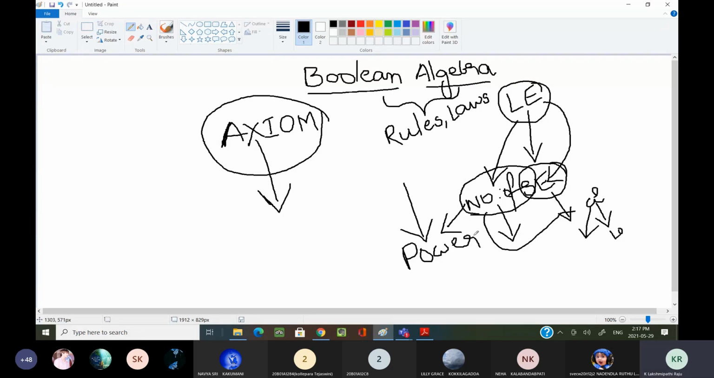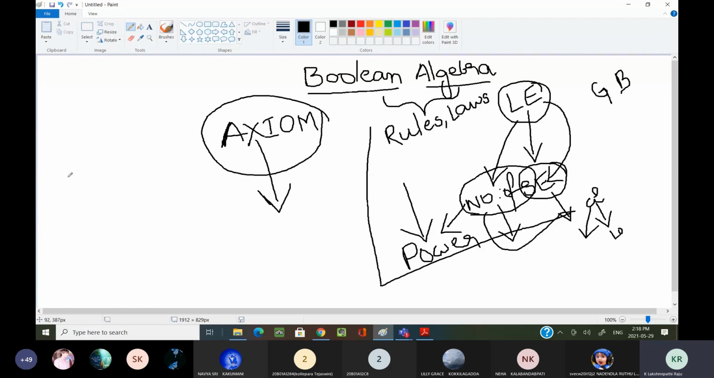All those advantages are there to reduce a complex logical expression into a simplified logical expression by using Boolean algebra rules. That is the reason we are learning this Boolean algebra. Now, who proposed this Boolean algebra? George Boole proposed this Boolean algebra.